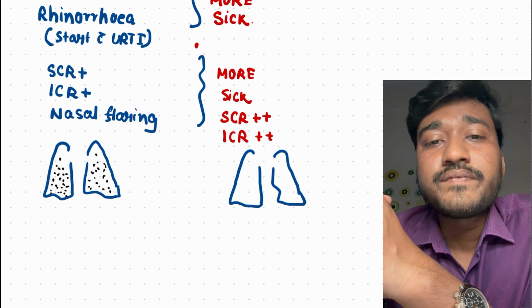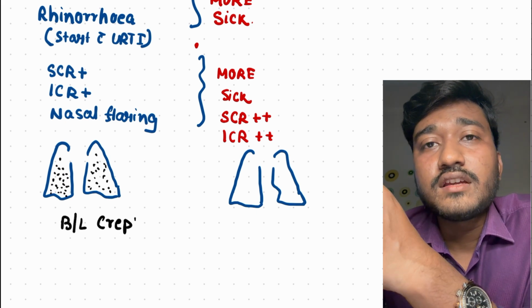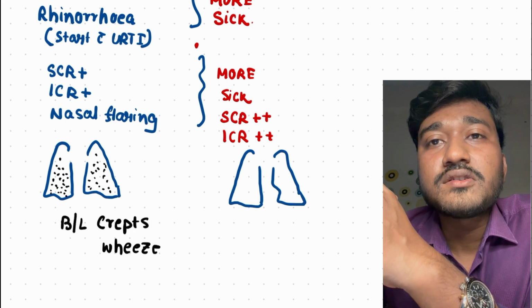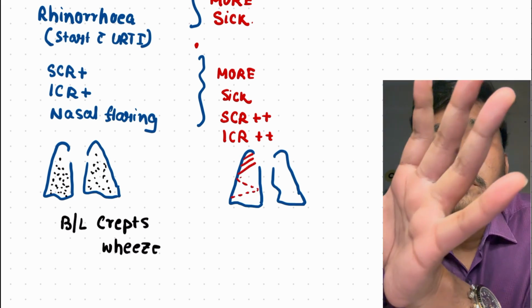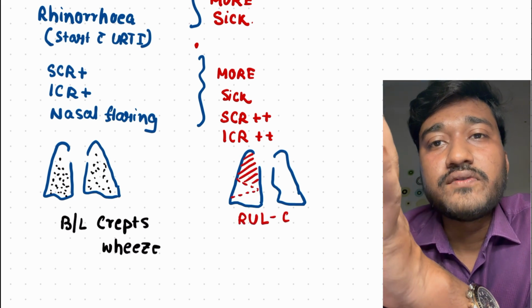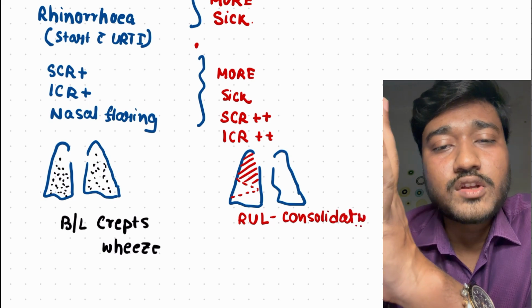You can see in viral pneumonia what is happening: bilaterally patchy opacification involving multiple lobes bilaterally. Therefore, you can find bilateral diffuse crepts and wheeze.